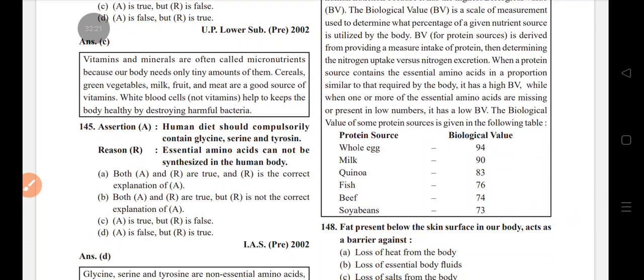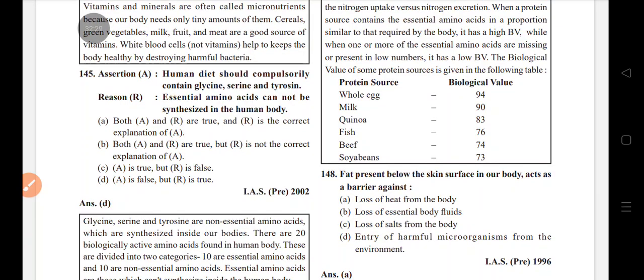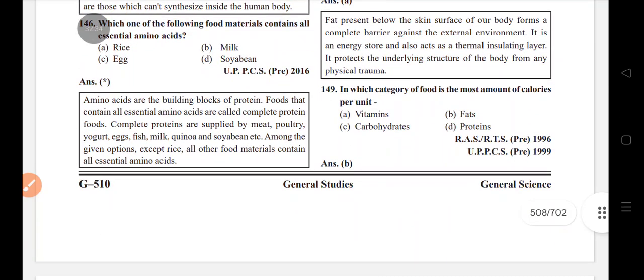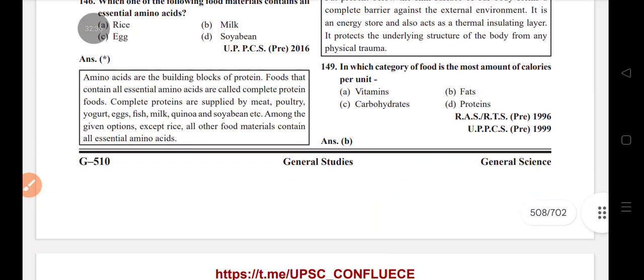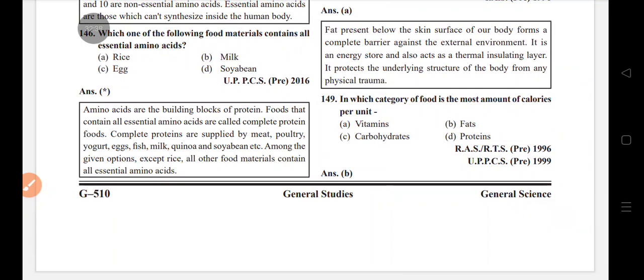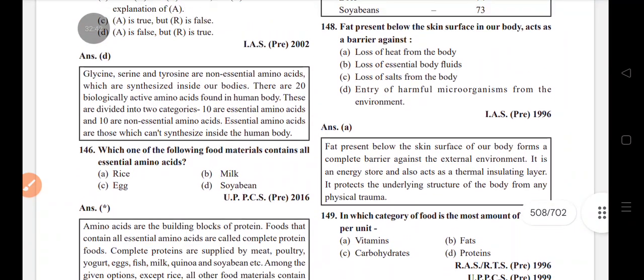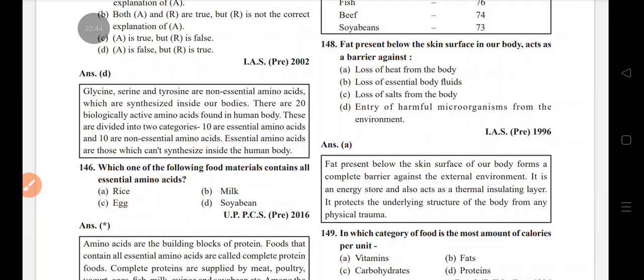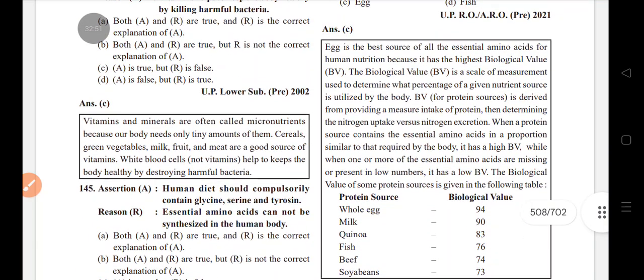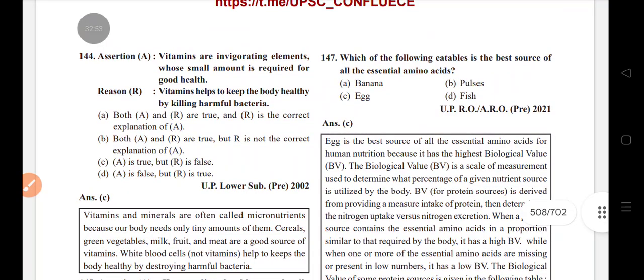Human diet must compulsorily contain which? Glycine, serine, tryptophan: non-essential amino acids. Essential amino acids cannot be synthesized in the human body. Most calories per unit: fat. Fat present below the skin surface in our body acts as a barrier against loss of heat from the body. Best source of all essential amino acids: egg.